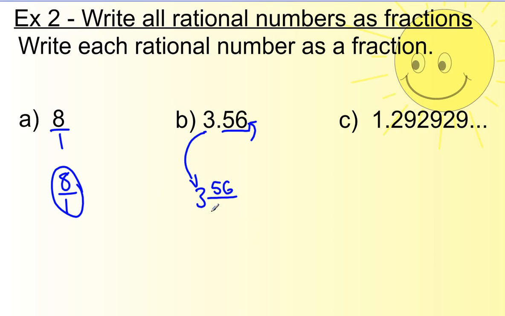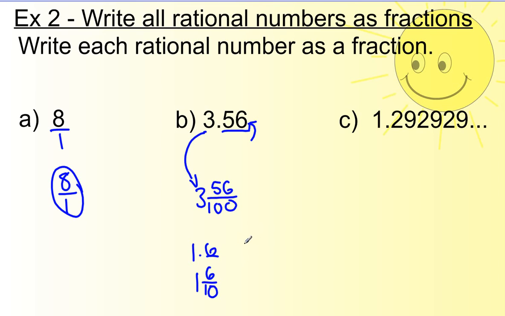On the bottom part of the fraction, put a 1 and this many zeros. Since there's 2 numbers up top, you put 2 zeros down below. Sounds kind of weird. Let me give you another example. If you had 1.6, well, whole number 1, put the 6 on the top, and since this is only 1 digit long, you put a 1 followed by 1 zero.